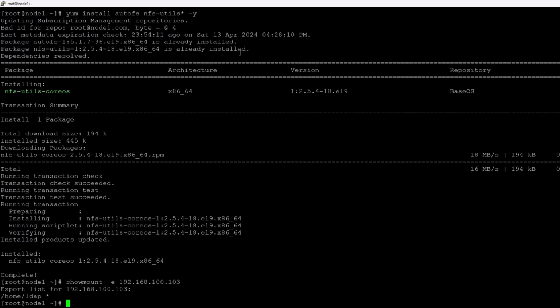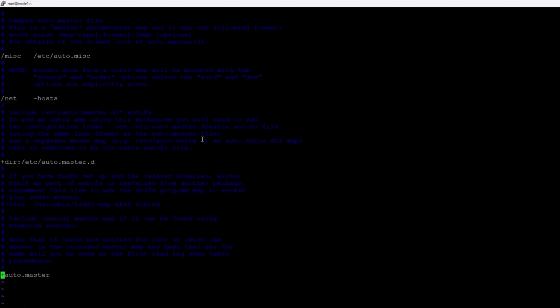So you have to run this command. You can see it shows me the export version and this is the home directory. You can run this command in your exam and you will see. And next thing, you have to open this file, vi auto.master. You have to open this file, go to the end of the file with shift G, and then you have to write this down. It's already provided in the exam, so you can just copy paste it here.